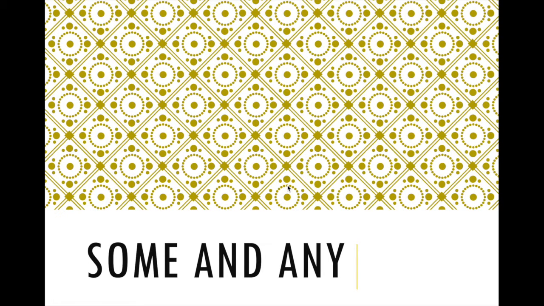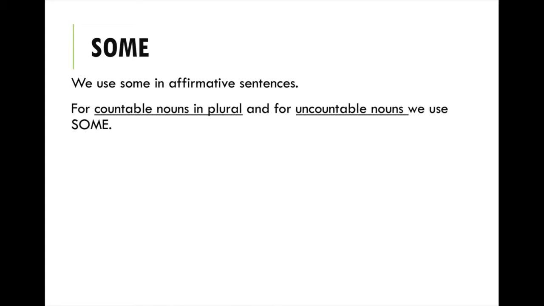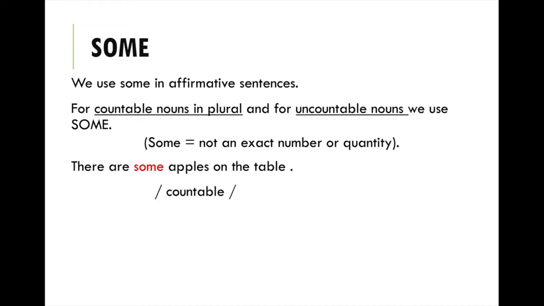Some and any. Some. We use some in affirmative sentences, for countable nouns in plural and for uncountable nouns. Some means not an exact number or quantity. There's some apples on the table. Apples is countable. There's some water in the glass. Water is uncountable. So remember, we use it for countable nouns in plural and uncountable nouns as well.